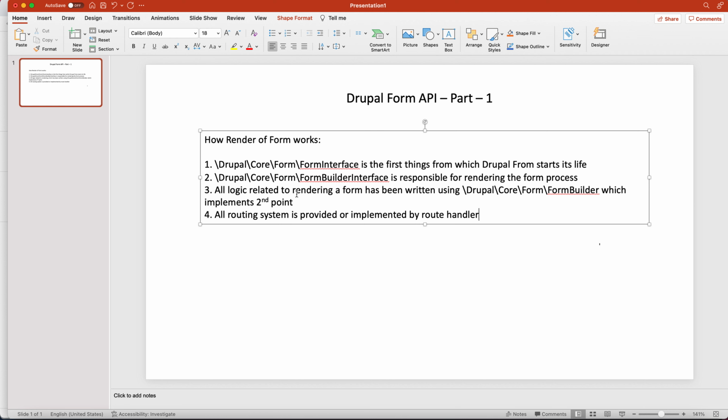So there is already a form builder service by which you can request any specific form which you want to use.